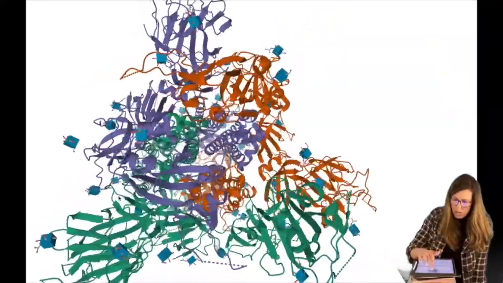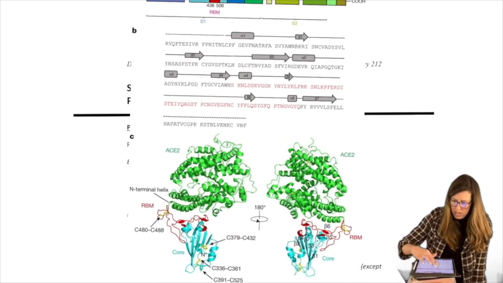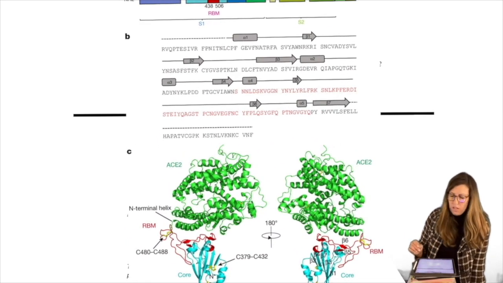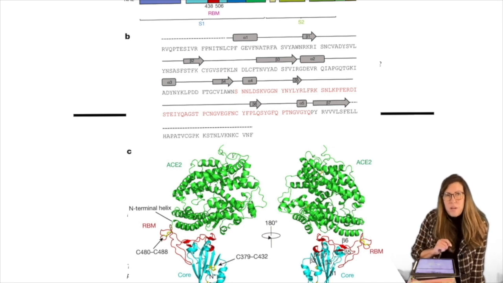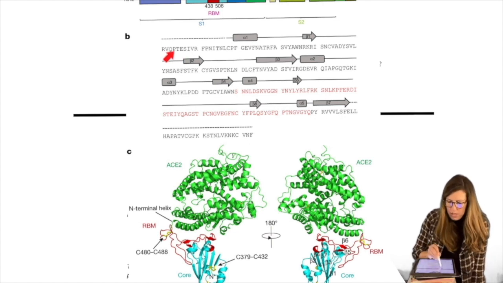We'll also be able to interpret, at least to a greater extent, a figure from a paper that first discovered it. So this is more detail about the structure. You might have some intuition you didn't realize you had about what this all means. This is actually the amino acids as they're connected, but they're letters. Have you seen that before? And there's alphas, betas. What does that all mean?